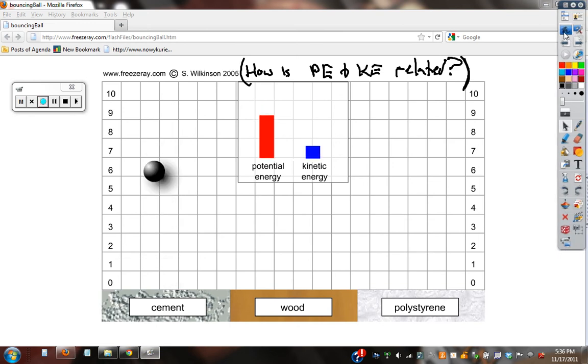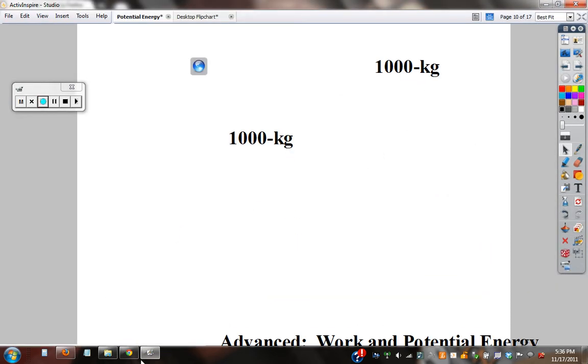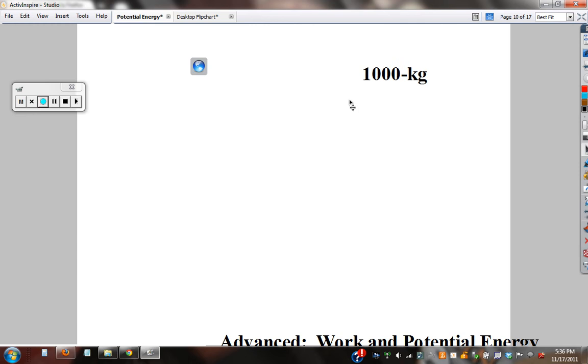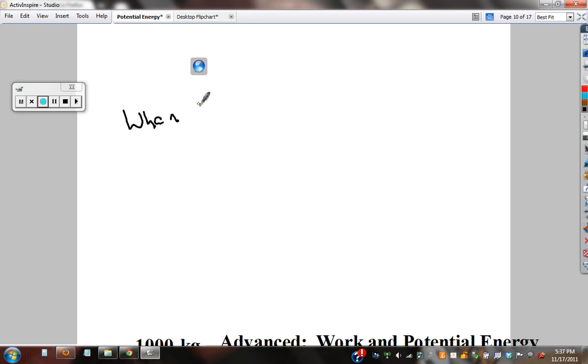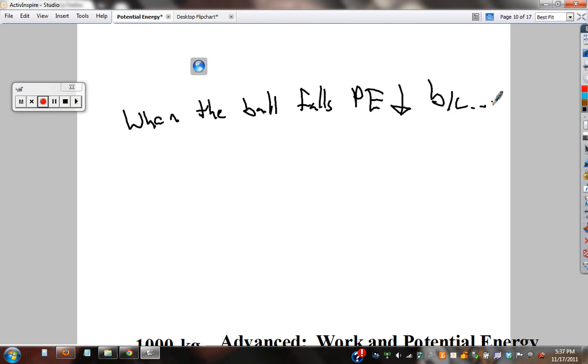So let's go back over here, if you will. Question number 1. When the ball falls, potential energy decreases because... You need to be able to answer that.